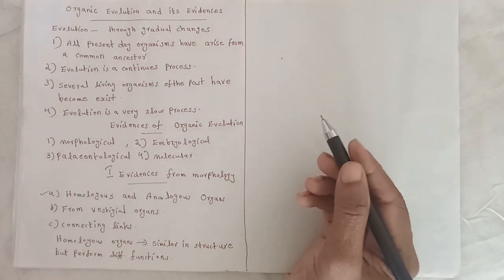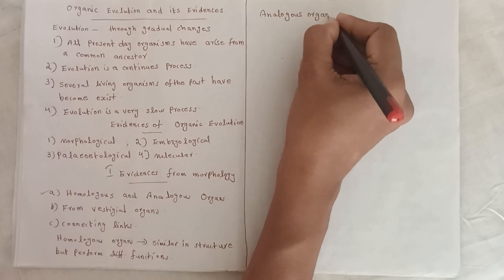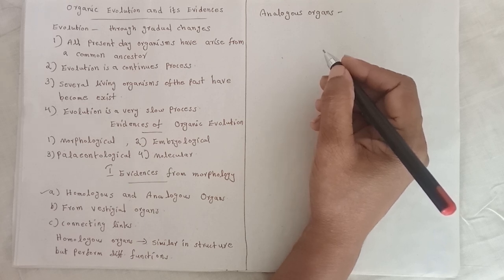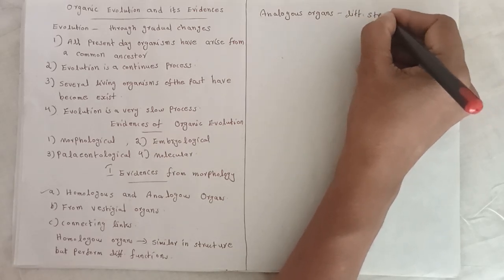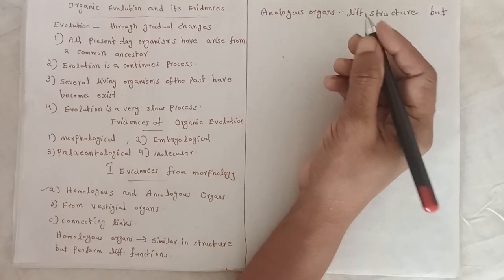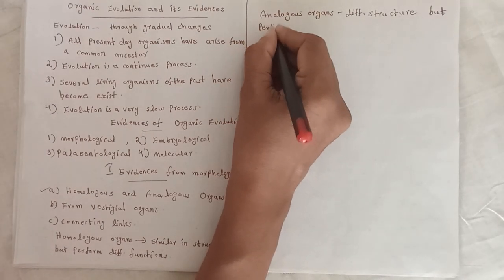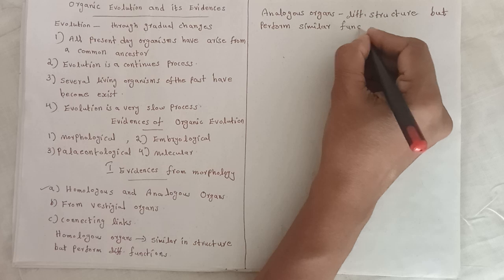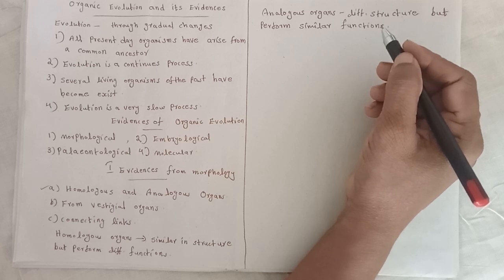Then what are analogous organs? Analogous organs are the organs which are different in structure but perform similar functions.